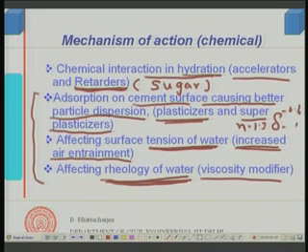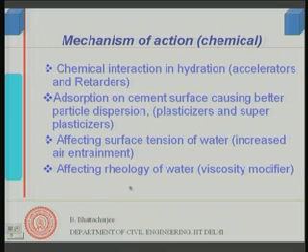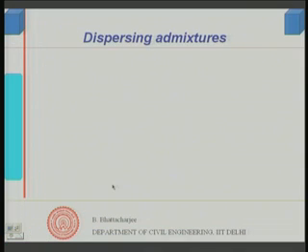The viscosity modifier increases the viscosity of water and therefore reduces the bleeding or segregation tendency of self compacting concrete. Our discussion will mainly focus on the other types. We will also discuss something on this in terms of chemical admixtures, but then of course, we will go to mineral admixtures. So, that is the first stage.